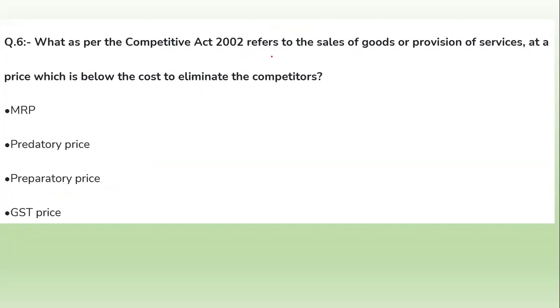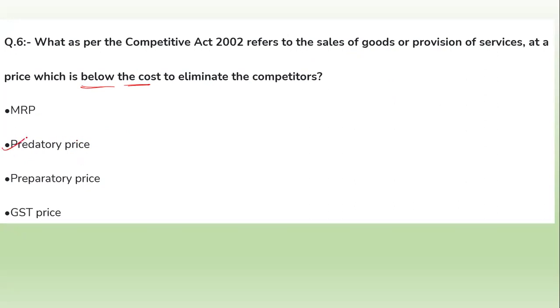So for eliminating competitors, if they are providing services or selling goods to the customer below the cost to eliminate the competition, this kind of operation is called MRP, predatory prices, or GST prices. So what will be the right answer for this question?